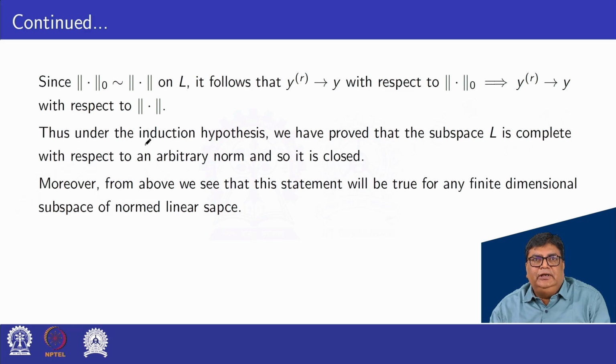Thus, under the induction hypothesis, we have proved the subspace L is complete with respect to the arbitrary norm, and so it is closed. Moreover, from the above we see that this statement will be true for any finite dimensional subspace of a normed linear space.